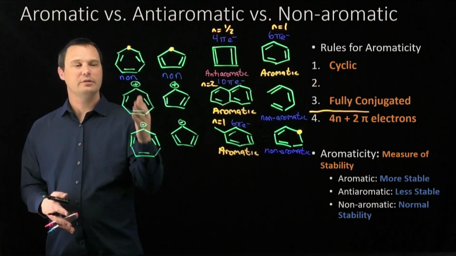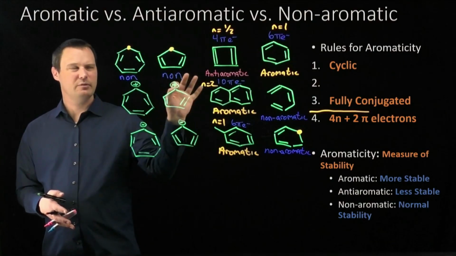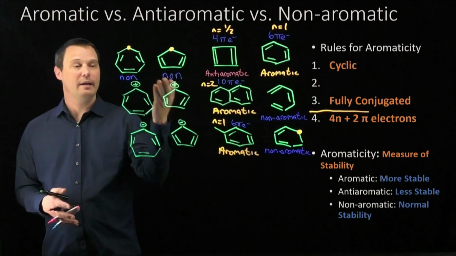But let's see what happens when we have a charge in the molecule. The addition of the charge in the molecule means that these atoms can now participate in resonance, and that makes these molecules fully conjugated. They're certainly cyclic. We still haven't quite gotten to rule number 2 yet, but we can apply Huckel's rule to see if these are aromatic or antiaromatic.